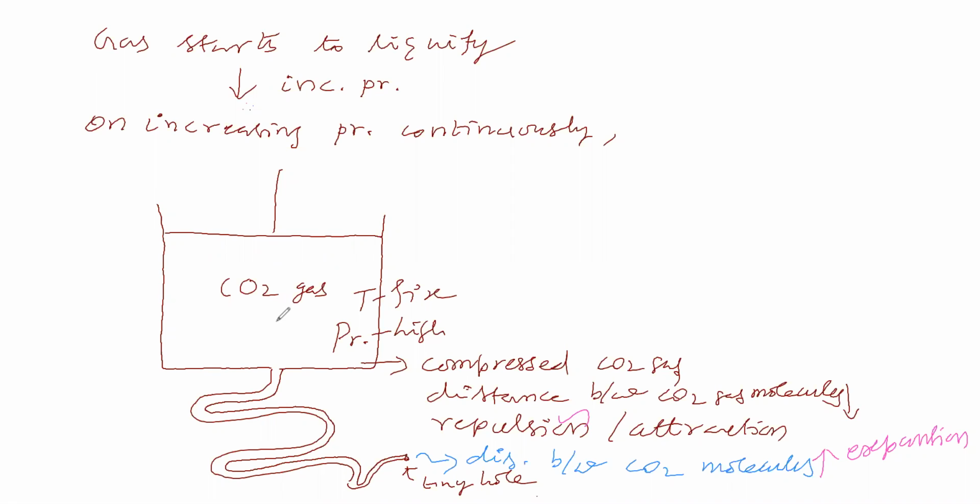So what happens? Again compressing, the process continues. Now what happens? Some more molecules will liquefy. Again continue the process. Still more molecules will liquefy. If we continue the process continuously, then what will happen? At each stage, certain molecules will convert into liquid. At last, all the molecules converted to liquid.